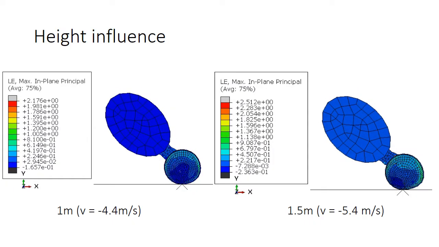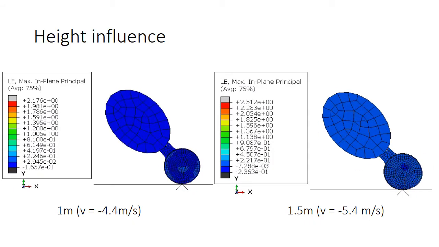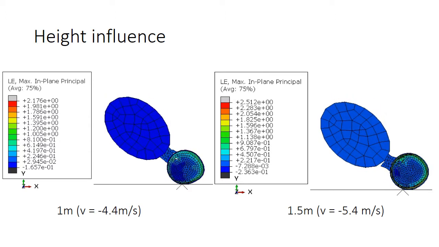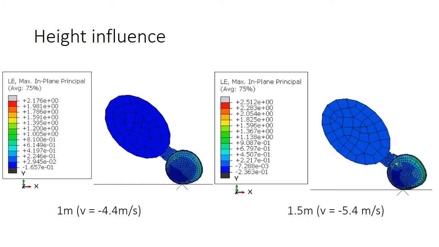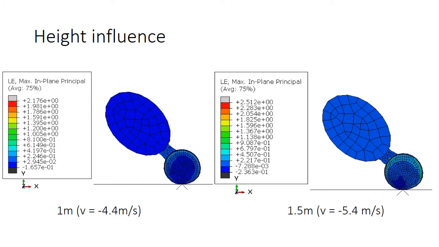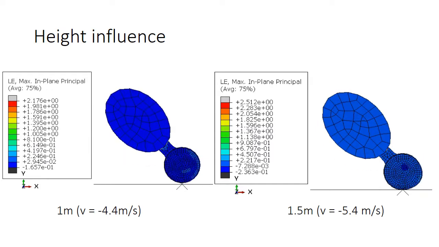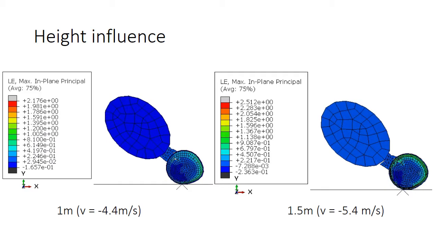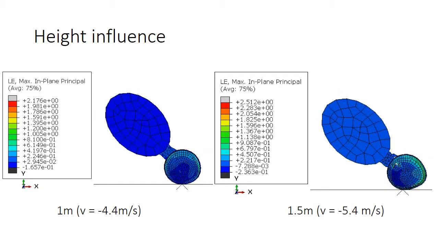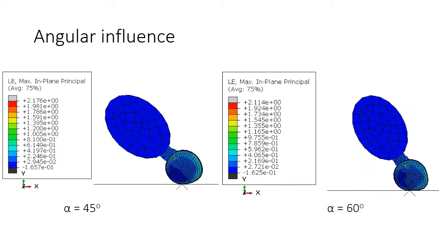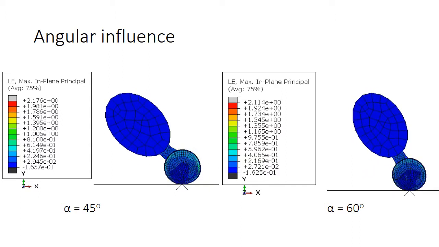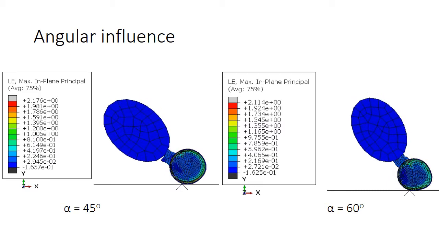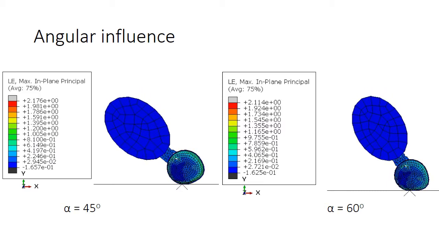Playing the simulation, we can see that the cerebrospinal fluid plays a big role in cushioning the impact, sustaining high strains. We compare the influence of height. On the left, you can see a height of 1 meter, which is approximately the height of a changing table, and on the right, it's 1.5 meters. We found that even though an increasing height increased the strain, it had less impact than we thought, and in particular, it had less impact than the angle of the body. This is surprising because in both cases, the impact is head first and without body cushioning.